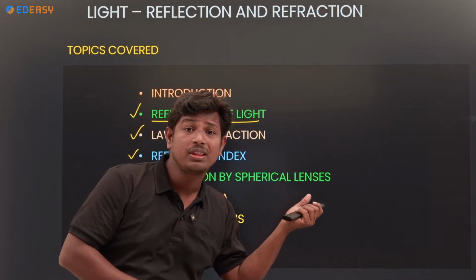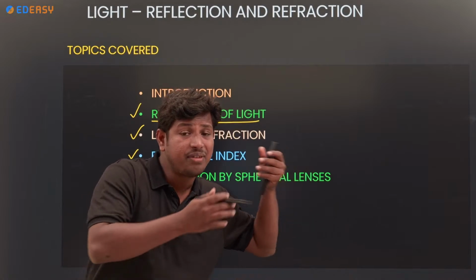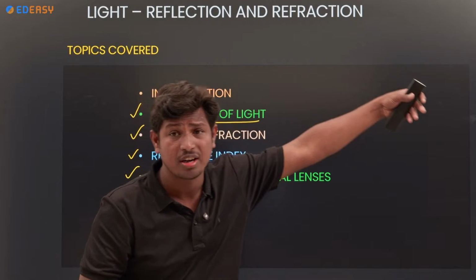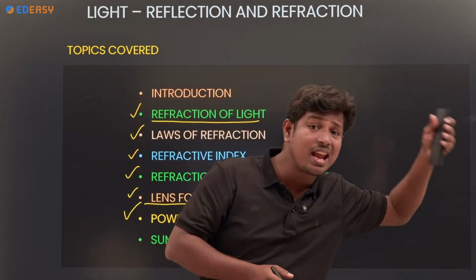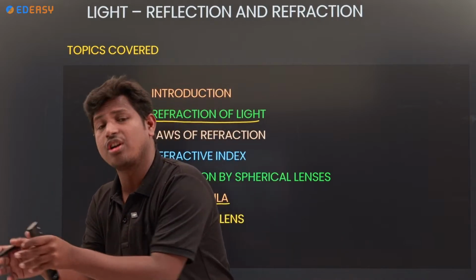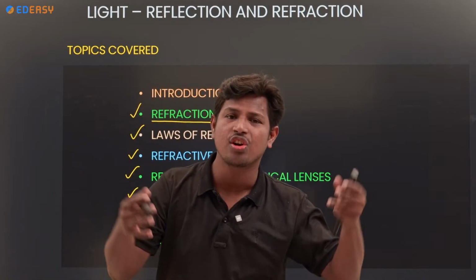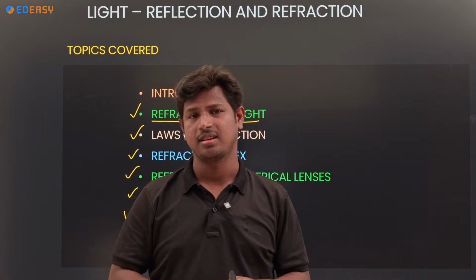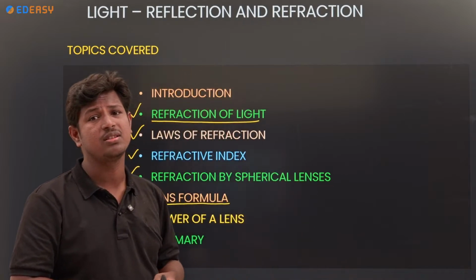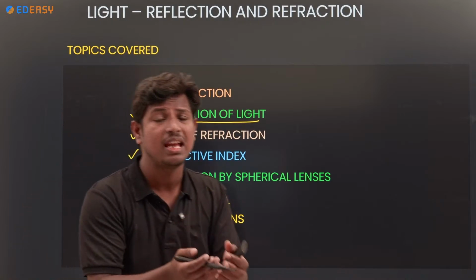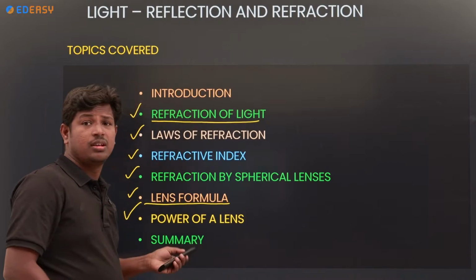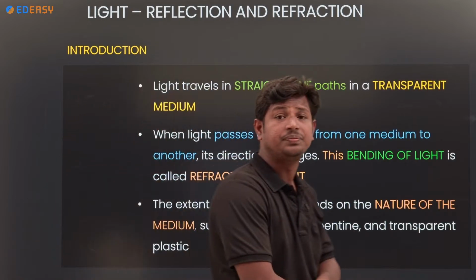Some persons can see long distances but cannot see short distances, and some can see short distances but cannot see long distances. For these two people, can we use the same kind of lens? No. So how can we decide? It depends upon power. Okay, can we go to the topic?